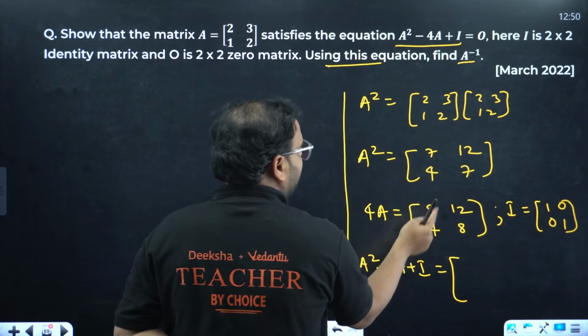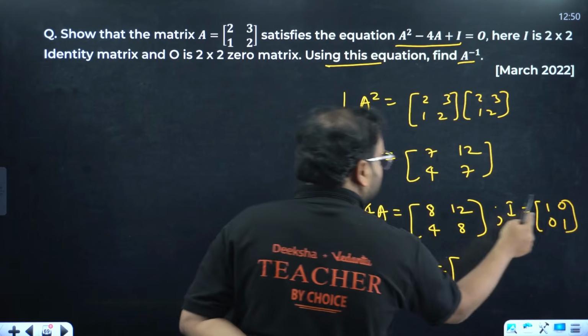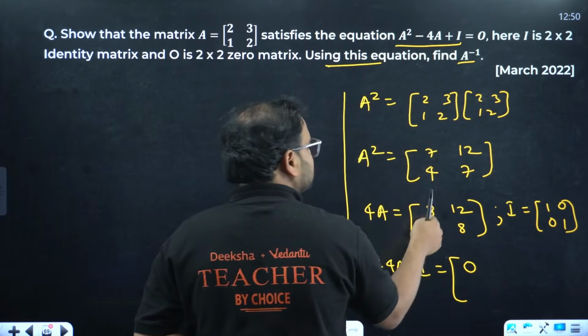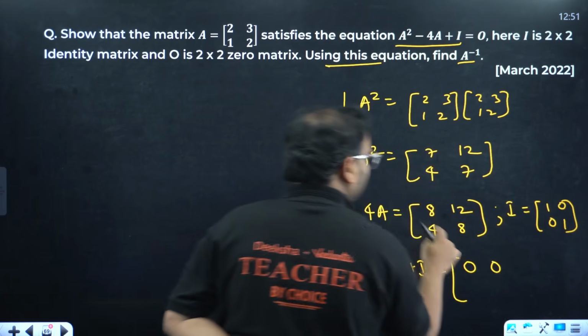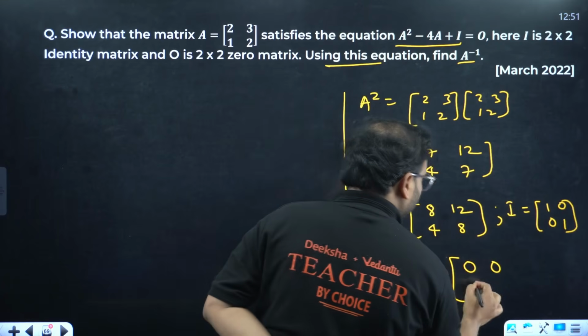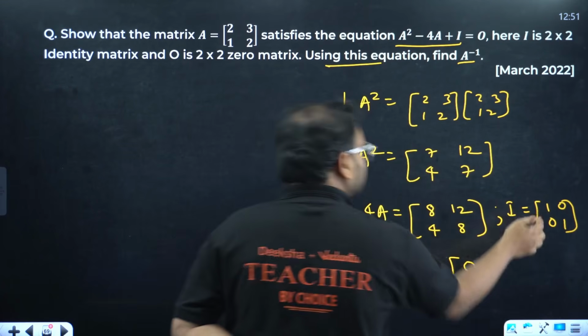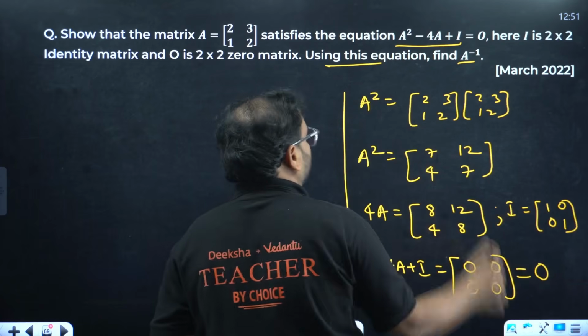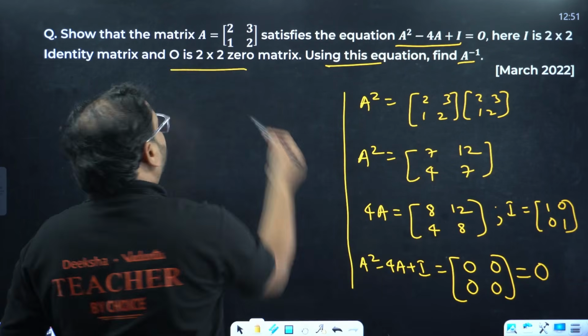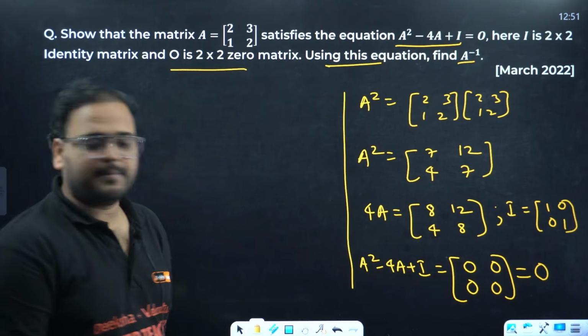So we have 7 minus 8 is minus 1 plus 1, 0. 12 minus 12 is 0 plus 0. 4 minus 4 is 0 plus 0. 7 minus 8 is minus 1 plus 1. This is coming as the null matrix of order 2. Verified, na? This is verified.